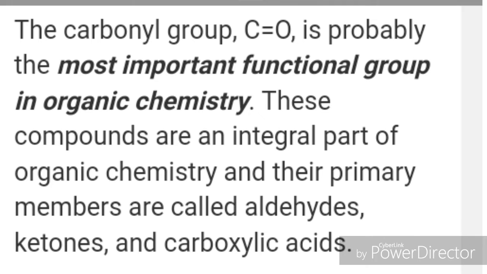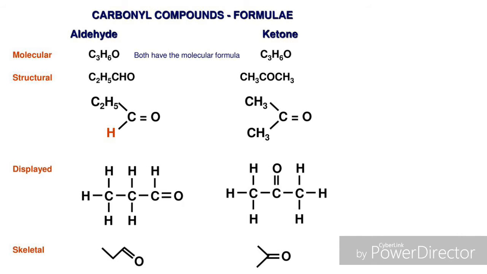These compounds are an integral part of organic chemistry and their primary members are aldehydes, ketones and carboxylic acids. Here you can clearly observe aldehydes and ketones, they have similar molecular formula, but they have different structures, which results in different properties.